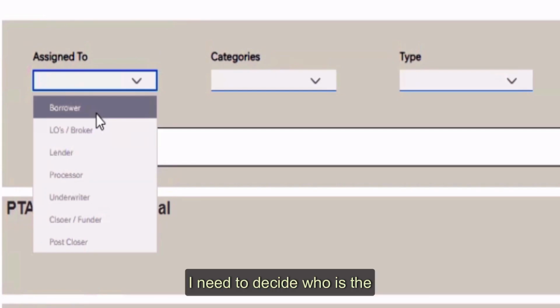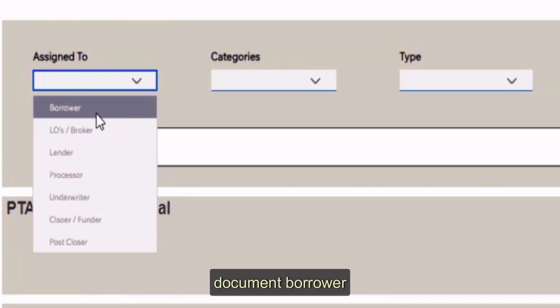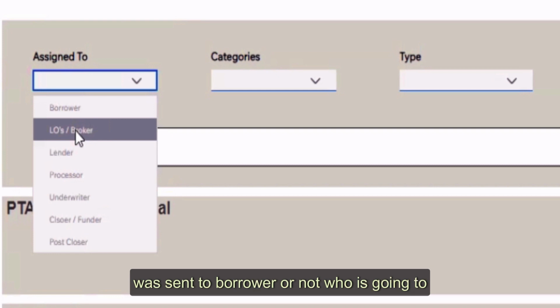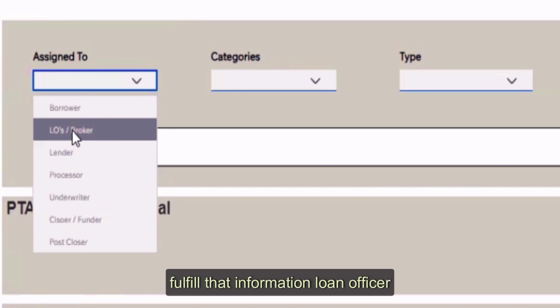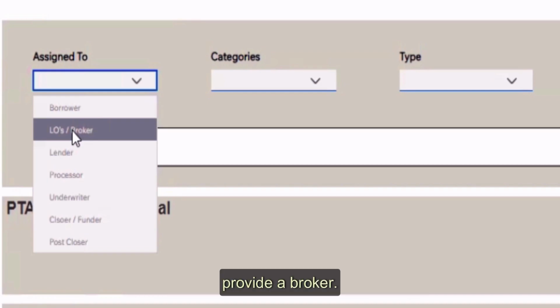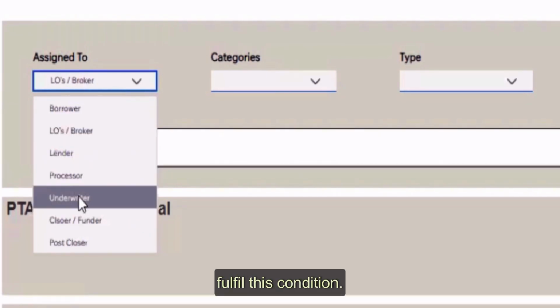I need to decide who is the party who will fulfill this condition, this document: borrower, or it will be loan officer. Like if I wanted an updated loan estimate, or I wanted to check whether the loan estimate was sent to the borrower within the 3 days, who is going to fulfill that information? Loan officer. Or broker. I need a broker disclosure. Who is going to provide it? So I need to select broker, or underwriter.